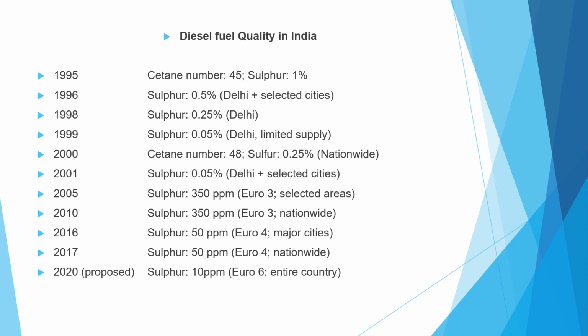In the year 2017, sulfur content is 50 ppm, following Euro 4 and applied nationwide. And in the year 2020, which is proposed, the sulfur content is 10 ppm, following Euro 6, and it should be applied in the entire country. So this is the diesel fuel quality in India, from 1995 till now.